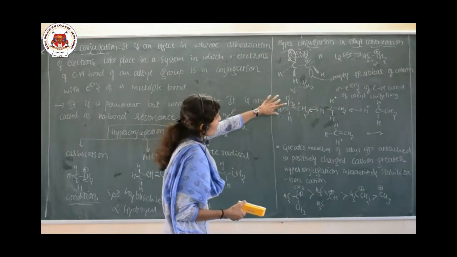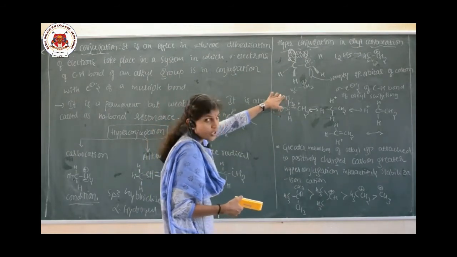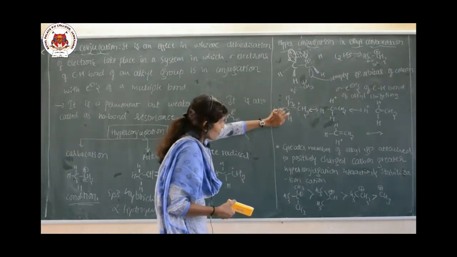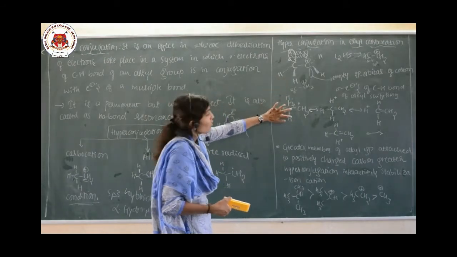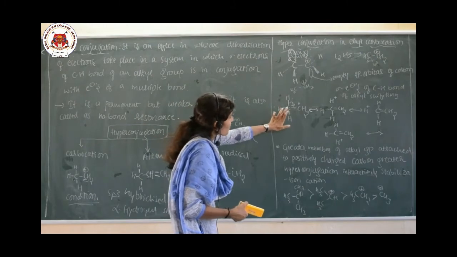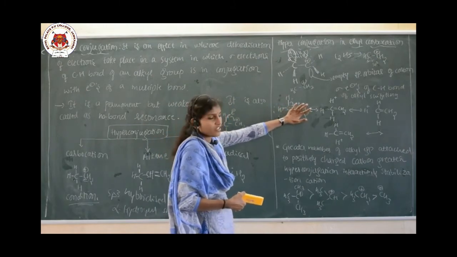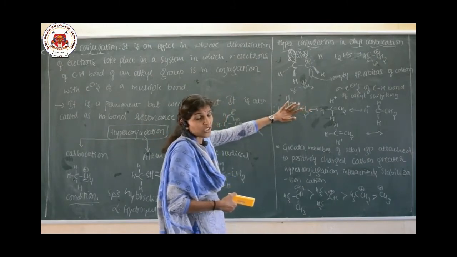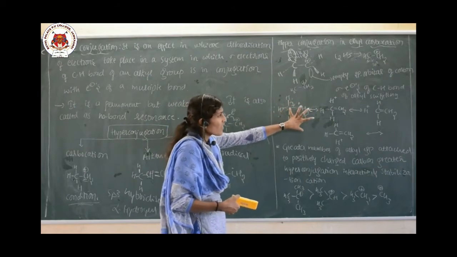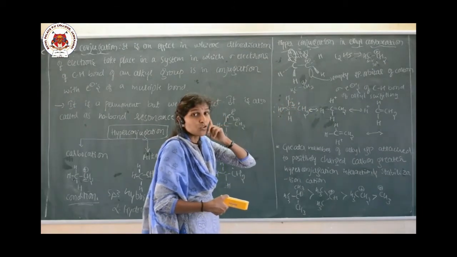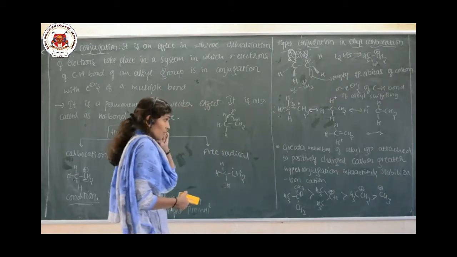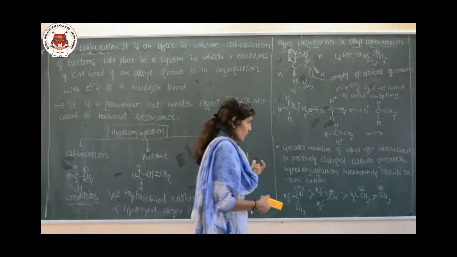The sigma electrons of the CH bond of an alkyl group, CH3 is the alkyl group, are in delocalization with this system, and this is how the hyperconjugation is going to occur. So let me clarify one more point.